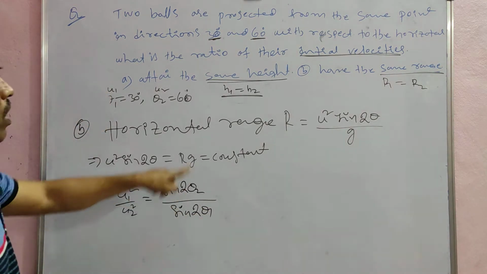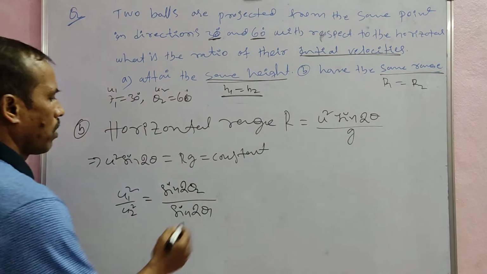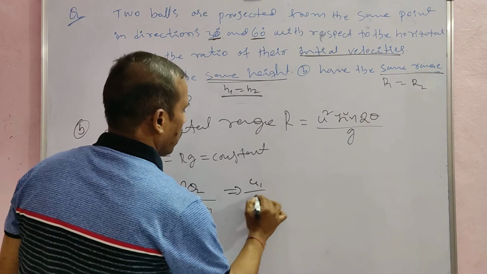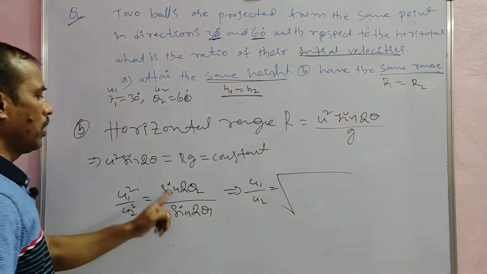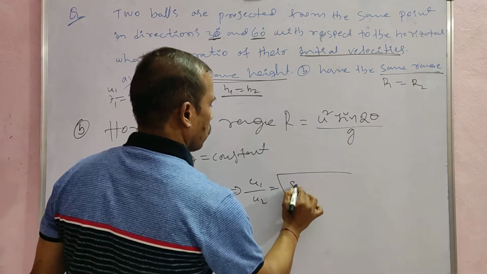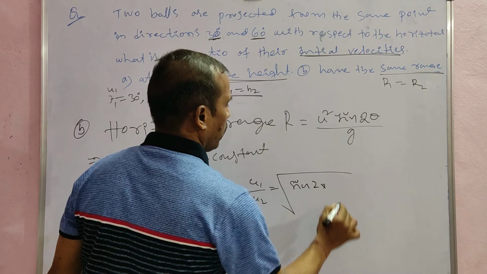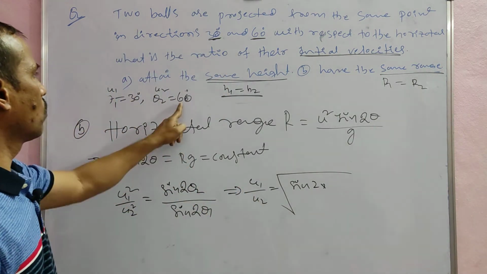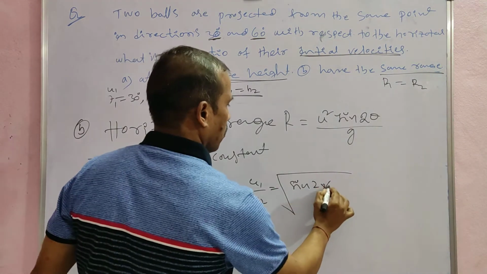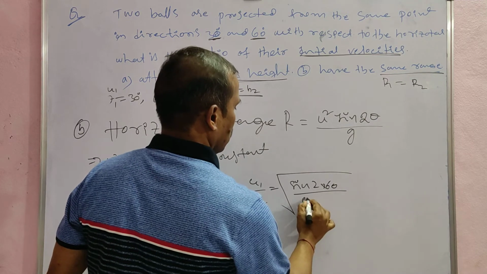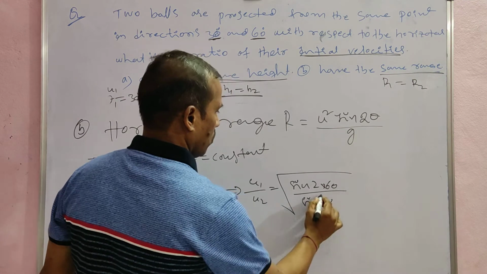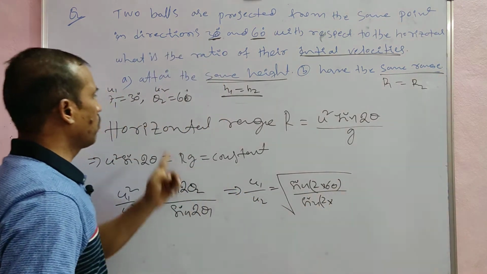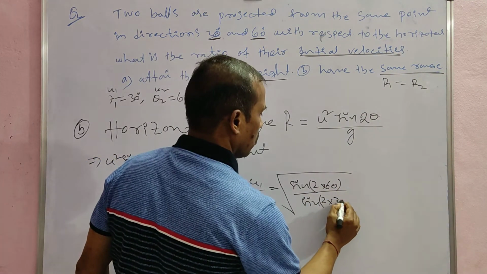Substituting the values of theta 1 and theta 2, u1 by u2 is equal to the root of sin 2 into 60, where theta 2 is equal to 60, by sin 2 into theta 1, where theta 1 is equal to 30 degrees.